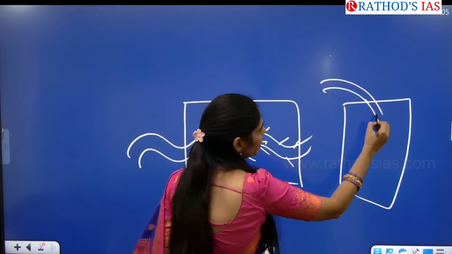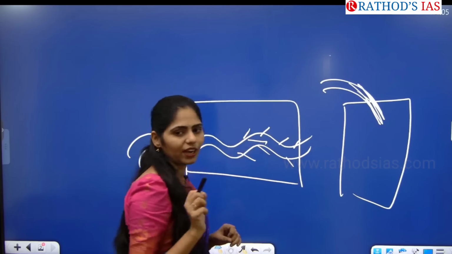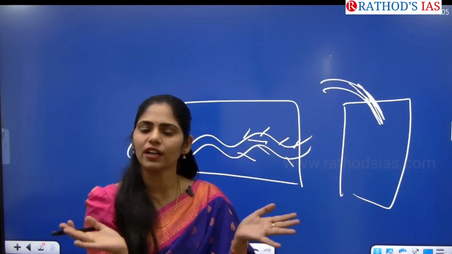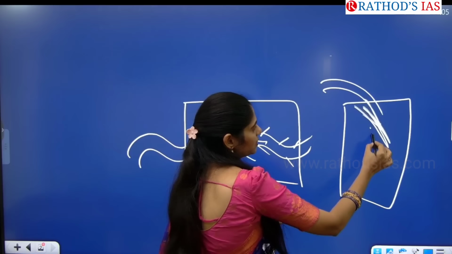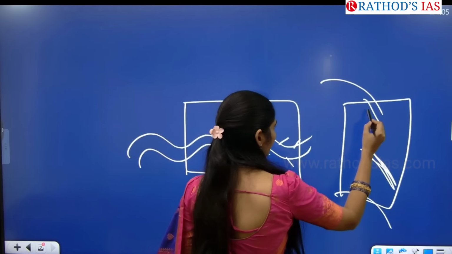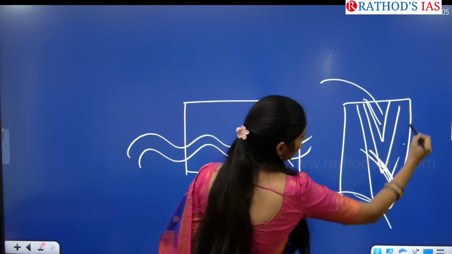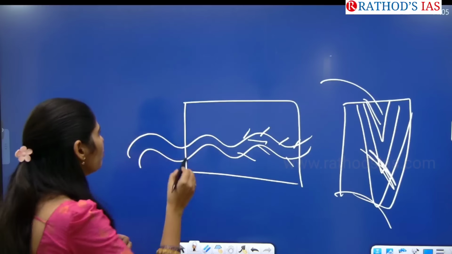Whenever water is moving on this rock, slowly it will develop a crack. Yes or no? After developing a crack, because of the further exertion of its energy and pressure, it will deepen. Like that, it will deepen.